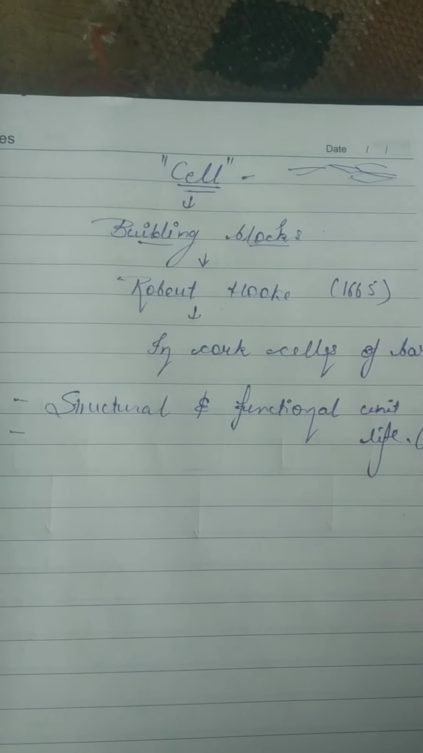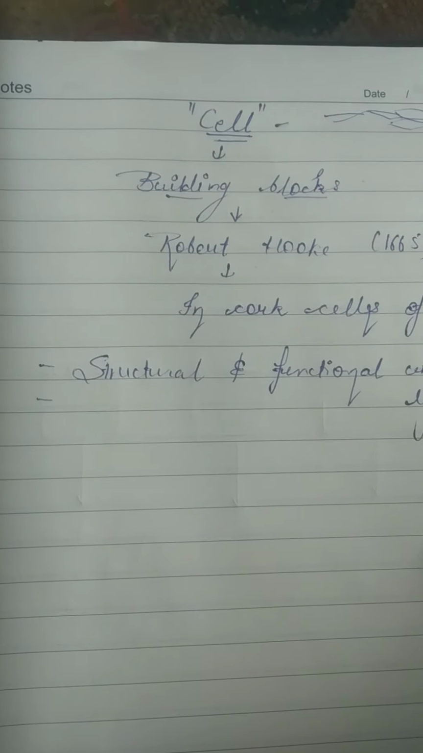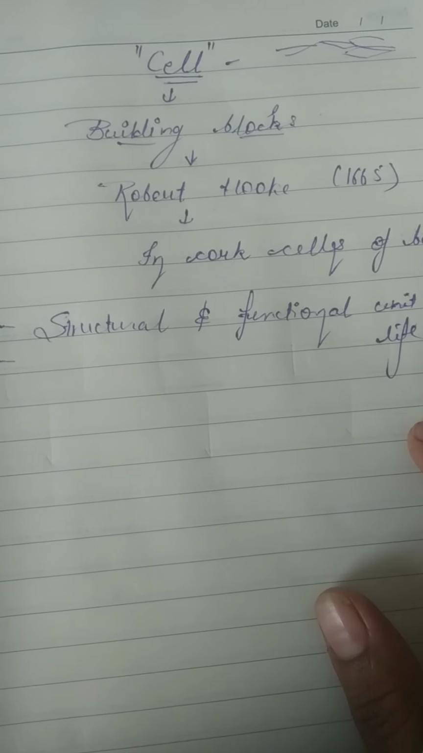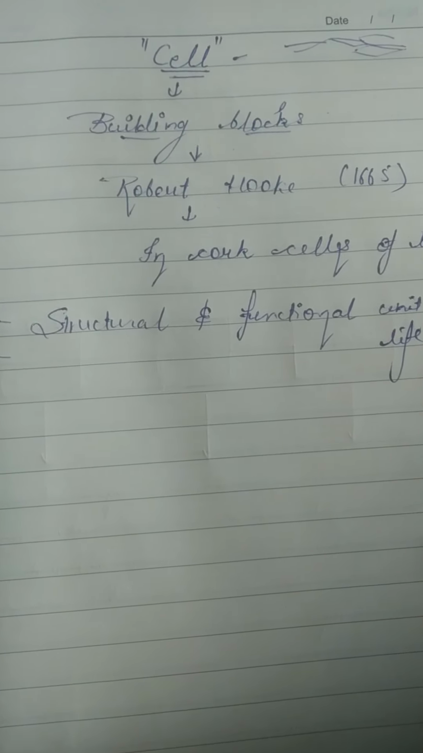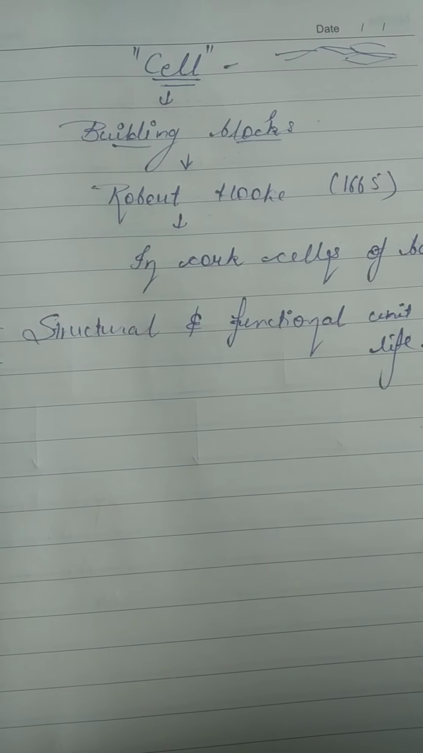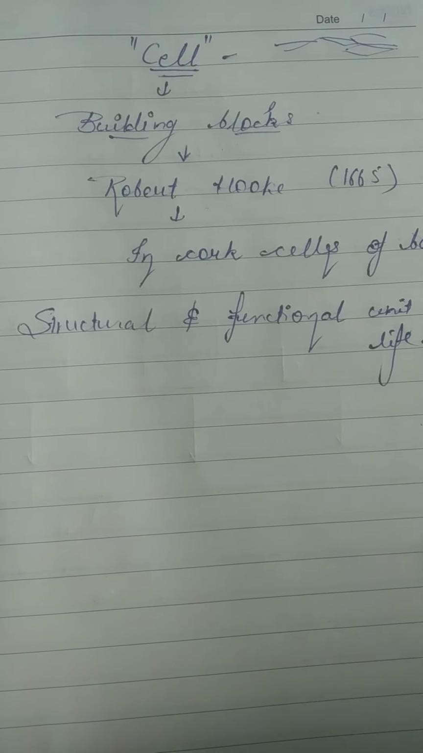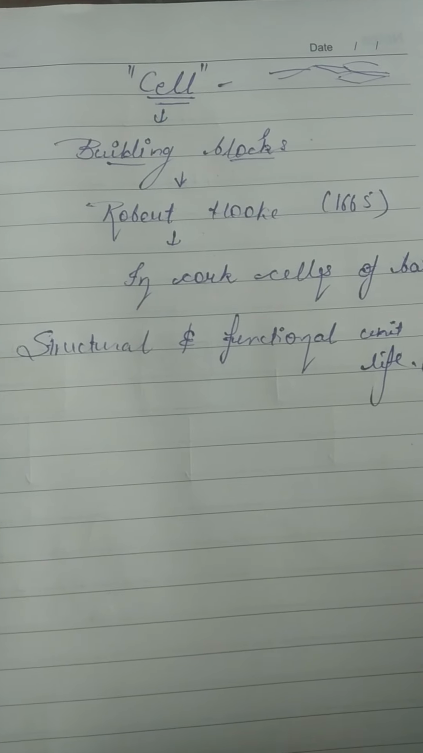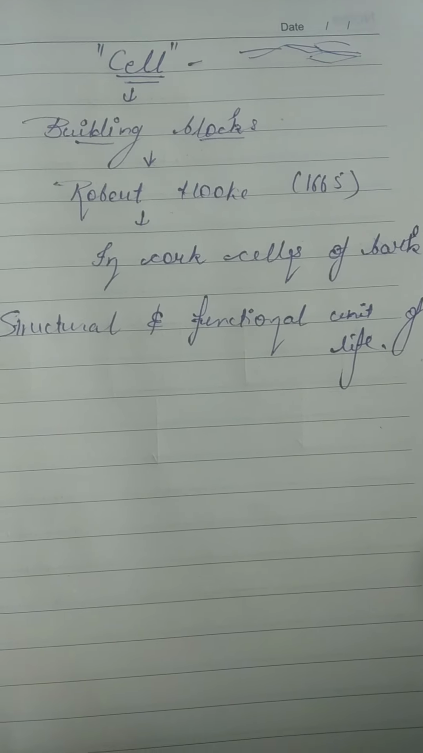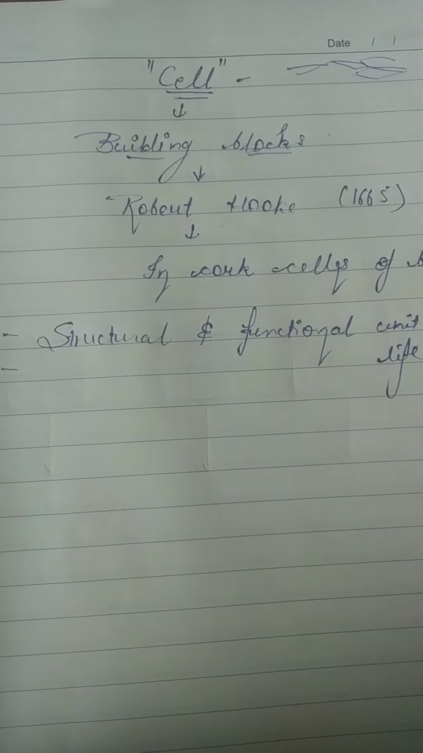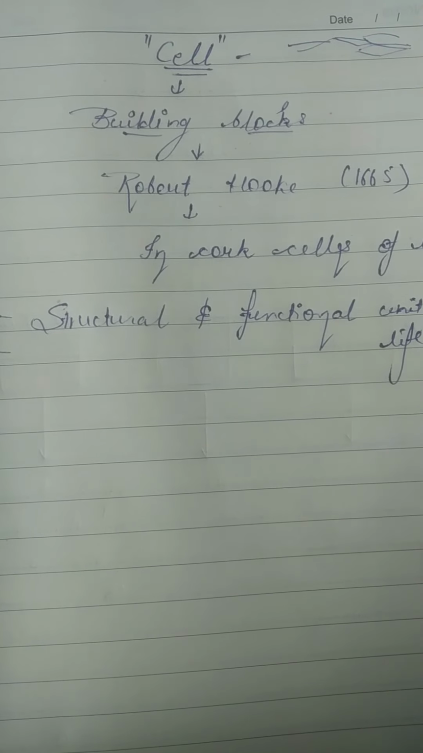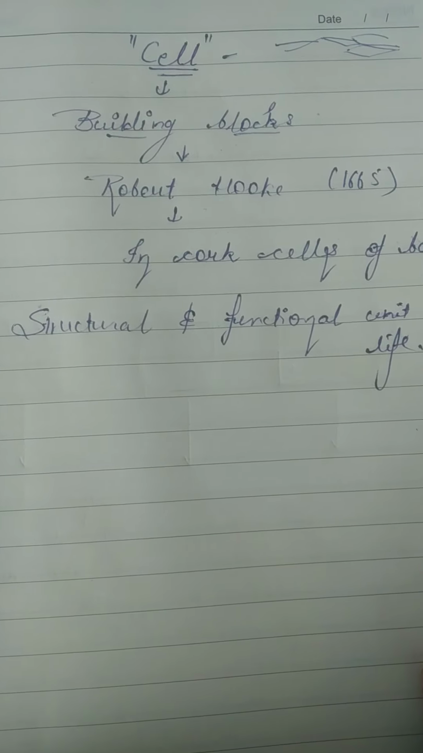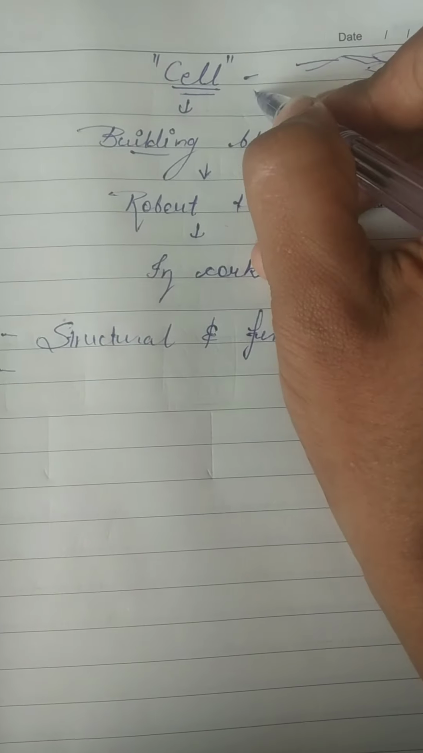What do we mean by building blocks? By building blocks I mean that they help in building your body system, the plant system or the animal system. They help in growth, repair, reproduction and development. Overall, whatever functions go on in your body or in plants, like photosynthesis and transpiration, all these processes are done with the help of cells.